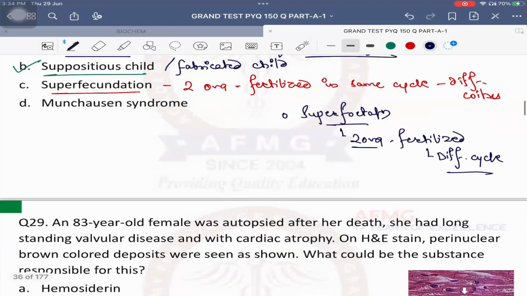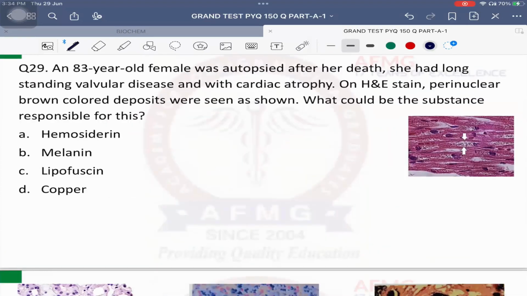So the question number 29, easiest one. 83-year-old female was autopsied after her death. She had long-standing valvular disease and with cardiac atrophy. Cardiac atrophy, why? Definitely due to aging. How old is she? 83.